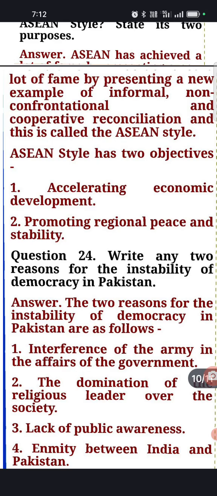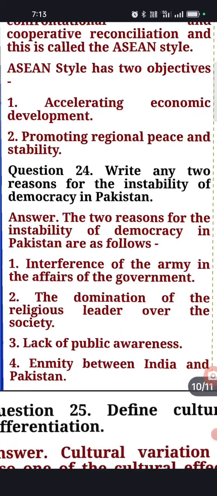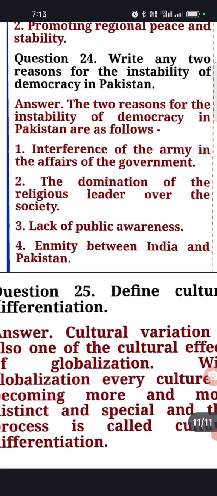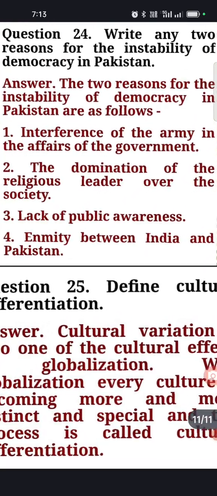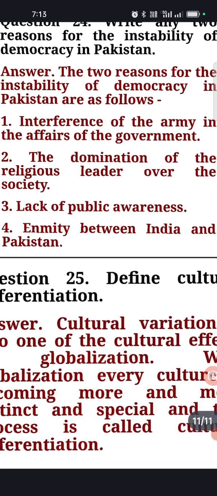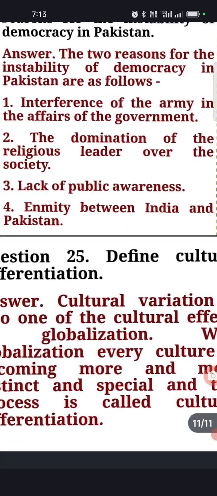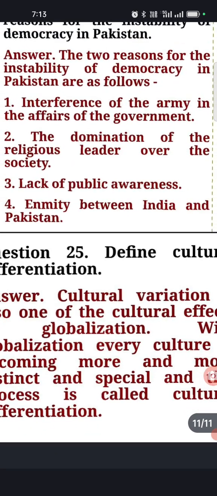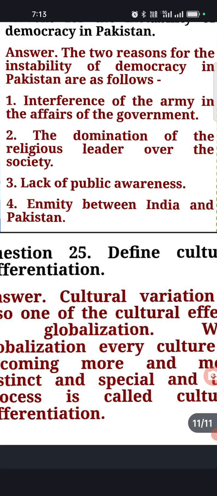Now come to the 24th question. Write any two reasons for the instability of democracy in Pakistan. The reasons why democracy is not stable in Pakistan. First is the interference of the army in the affairs of the government. You know that the army is playing an important role in the affairs of the government.